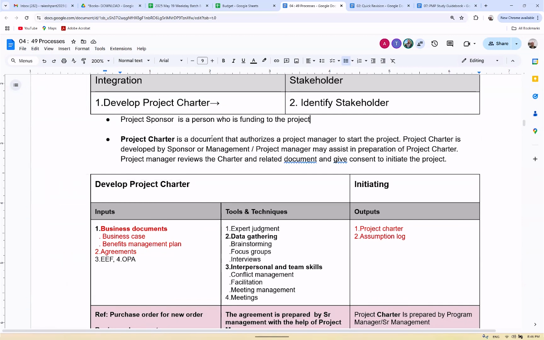A project charter is a document that authorizes a project manager to start the project. So somebody has to give an order to the project manager, kindly start the project officially. When you go to a dealership for your car repair, they make a job card.